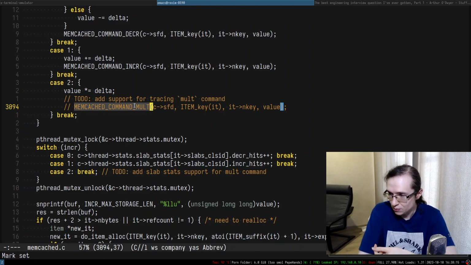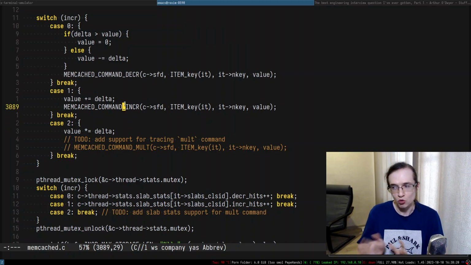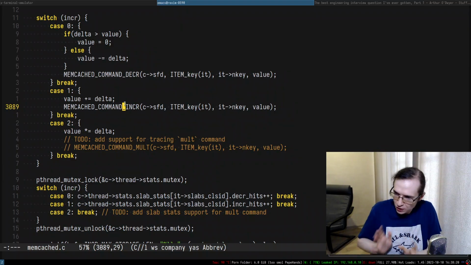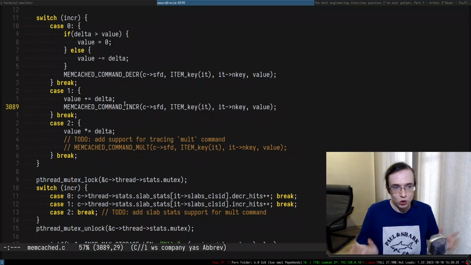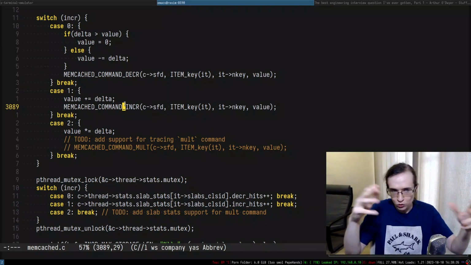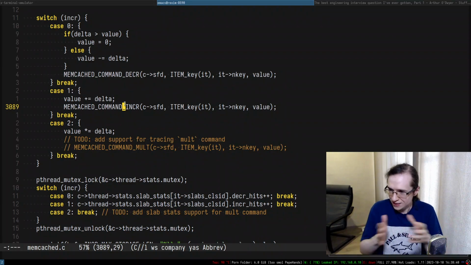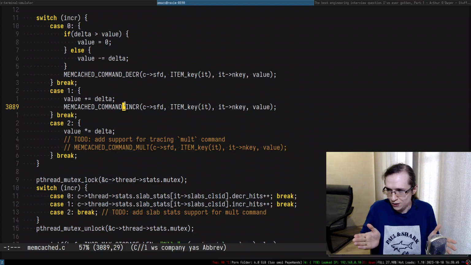And in case of the memcached command mult, maybe this kind of stuff has to be registered somewhere in a build system, because obviously it's for some sort of tracing. So that means the build system might be involved in here, or it might not be. We don't really know. As you can see, there is a lot of uncertainty, and none of that uncertainty actually gets us closer to a feature implemented. We can spend time making sure that all of these things work, but they're not super required for the feature to just work. You know what I'm talking about?